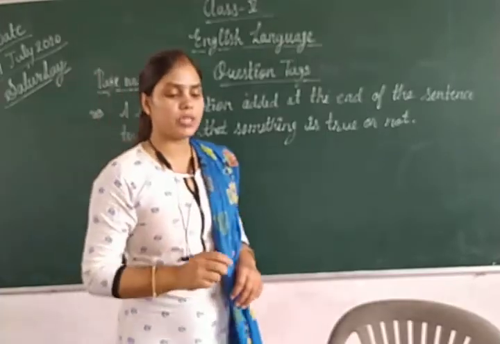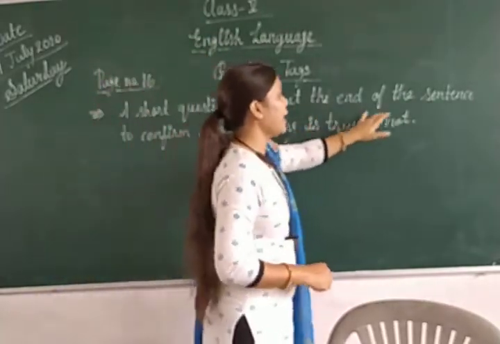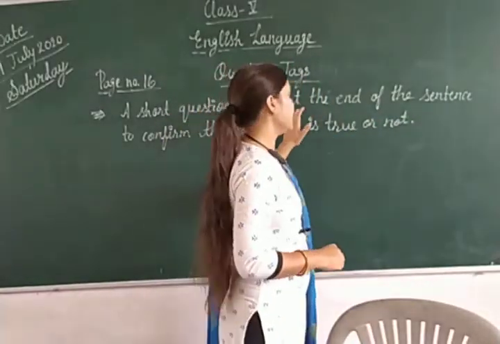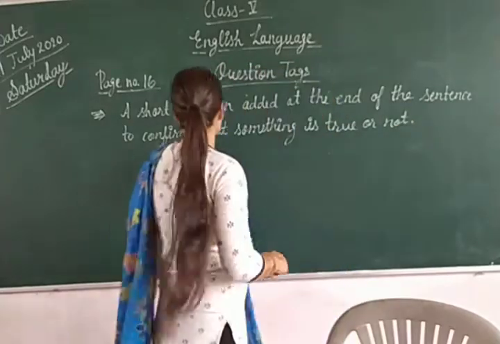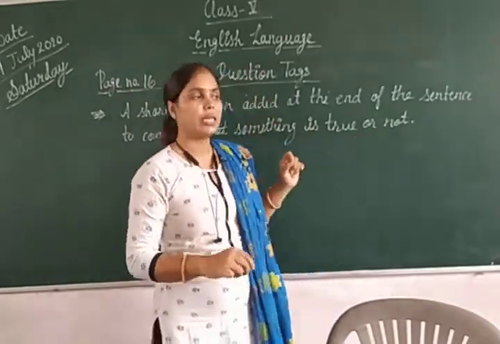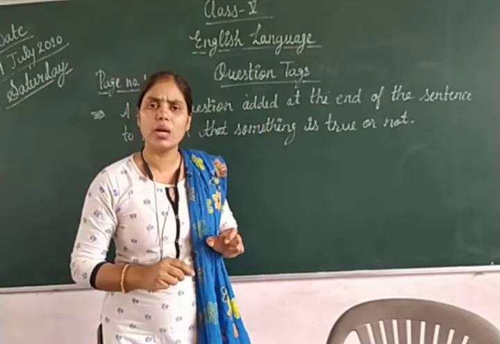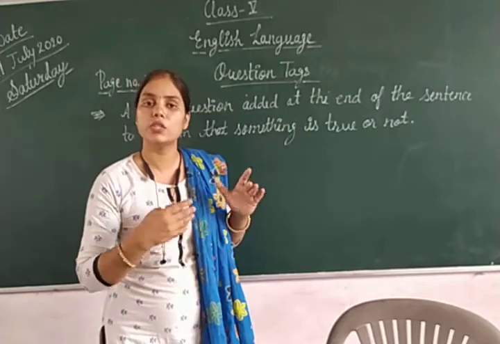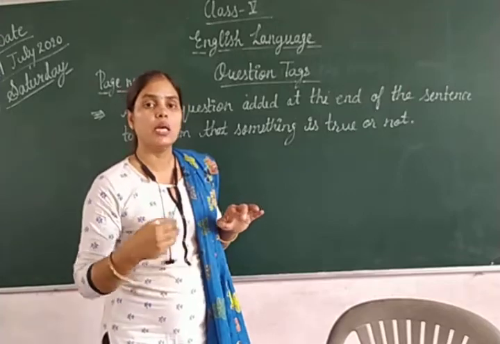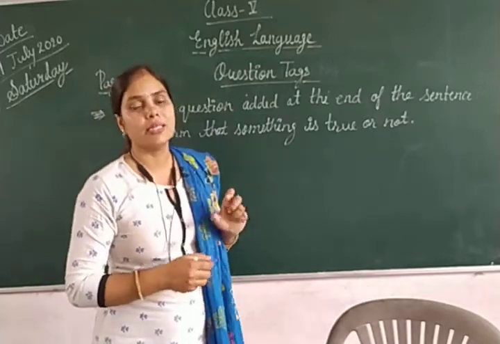So what is a question tag? A question tag is a short question added at the end of the sentence to confirm that something is true or not. कि जो भी बोला गया है वो ट्रू है, सही बोला गया है या नहीं। ये एक तरीके से सामने वाले से क्वेश्चन पूछना होता है। ये क्वेश्चन टैग एक one type of interrogative sentence है.